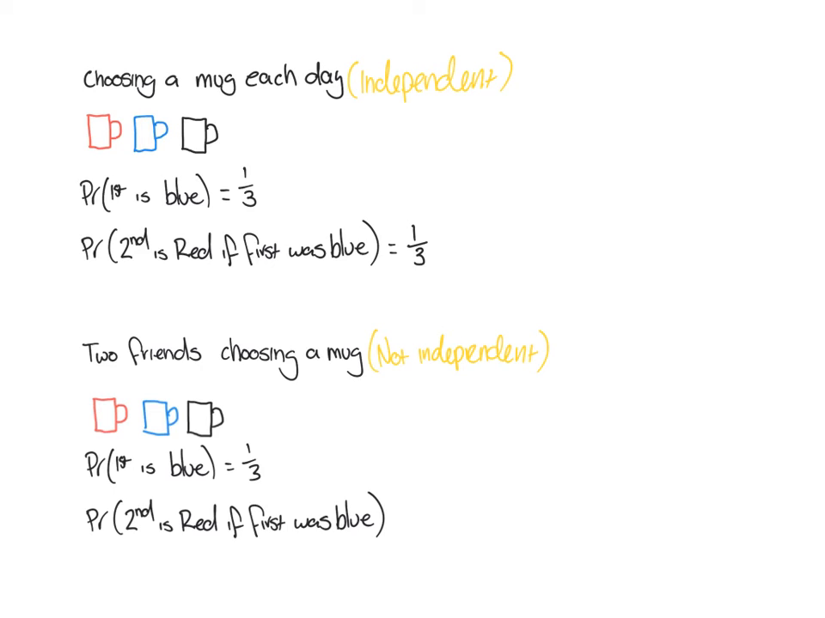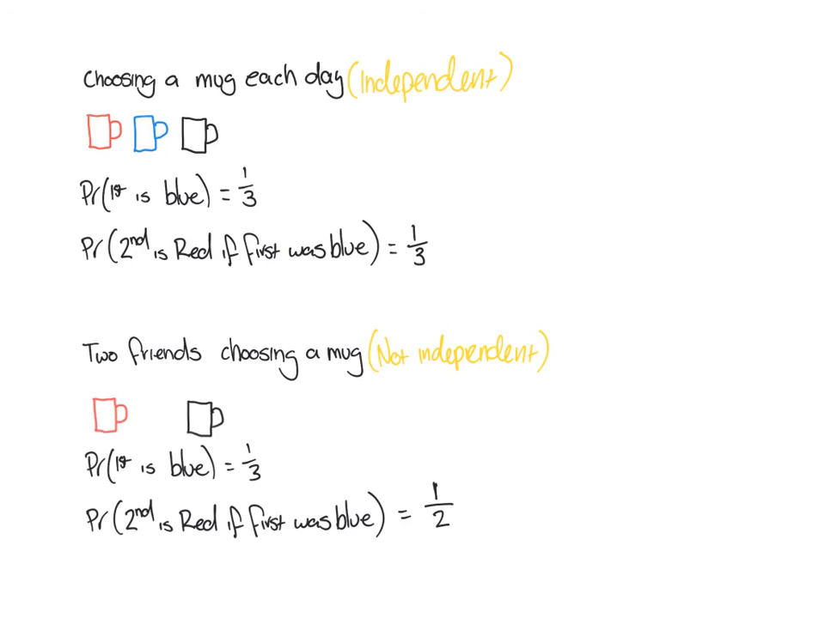Okay, now this is the second person. What's the probability that this person takes out a red mug, considering the first person took out a blue mug? Well, we need to think about what the total number of outcomes is. If the first person drew out a blue mug, that means that option's gone. So the total number of outcomes is now 2. And how many of those are favourable? Well, only one of them is red, so it's a 1 out of 2 chance.